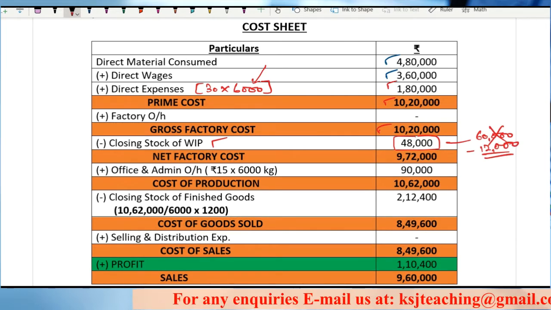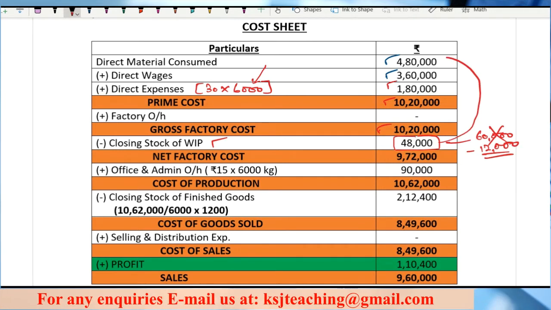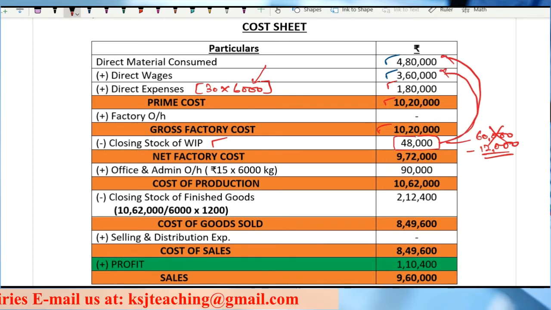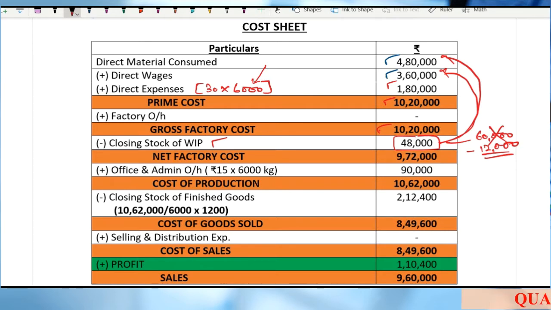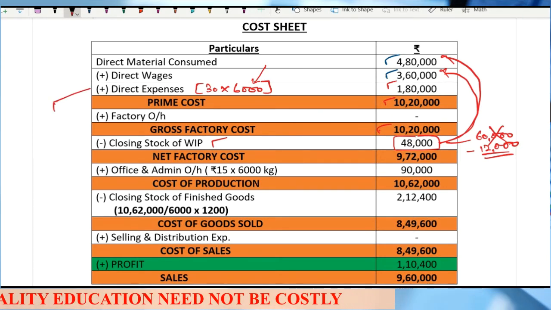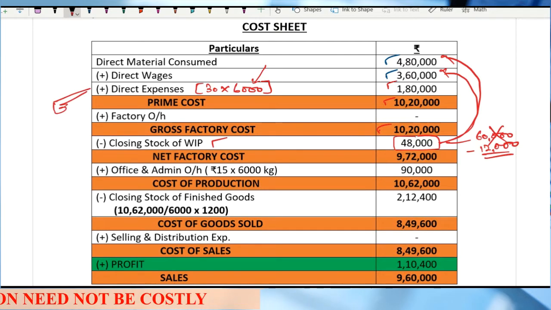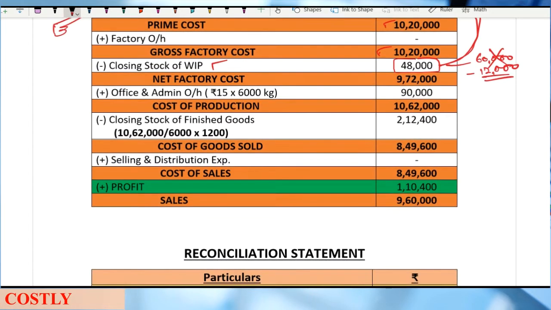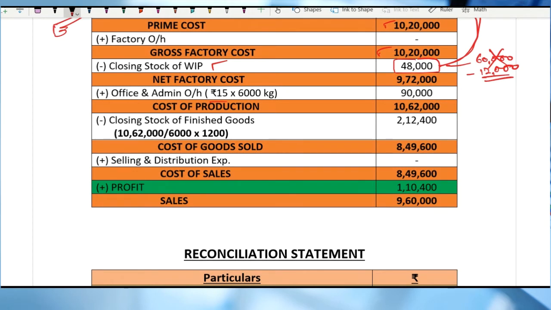only 48,000. Now this 48,000 is related to material and labor, not related to direct expenses, because direct expenses we are already taking on the number of units being produced. Right? It is not a total direct expense. Now this is the most important point in this question. Direct expenses, right? After that, office and administration overheads 15 into 6000 kg. That is simple, sir. Cost of production.